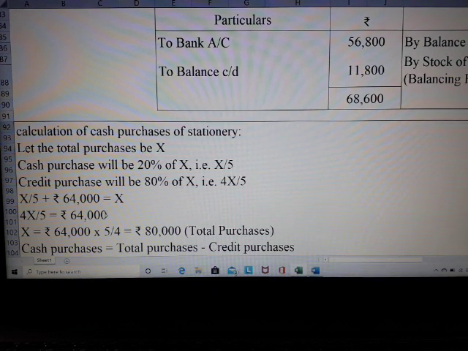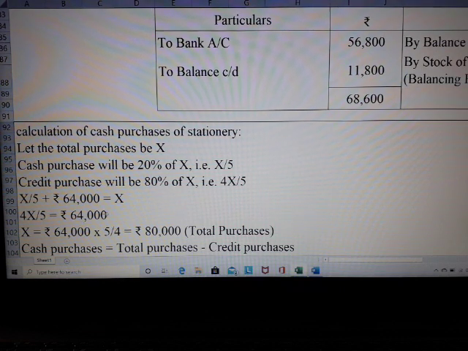And when I simplify it, I'll get the equation as 4X by 5 is equal to 64,000. So X will be equal to 64,000 into 5 by 4. It will get reciprocal. It's a simple mathematical calculation.